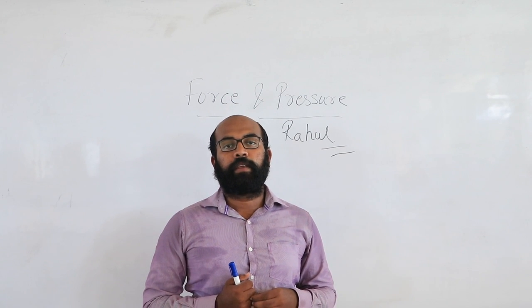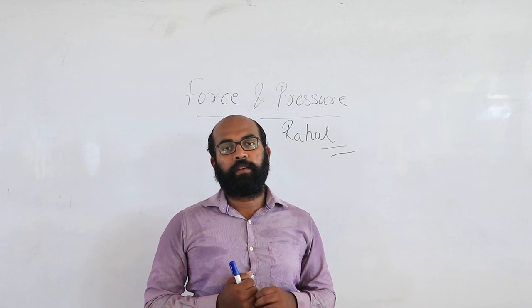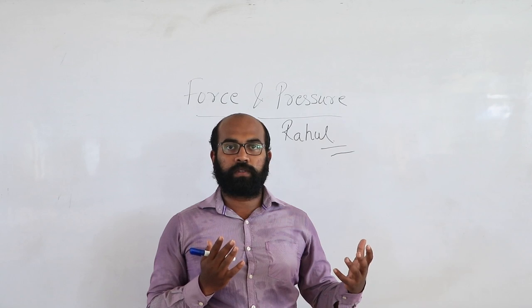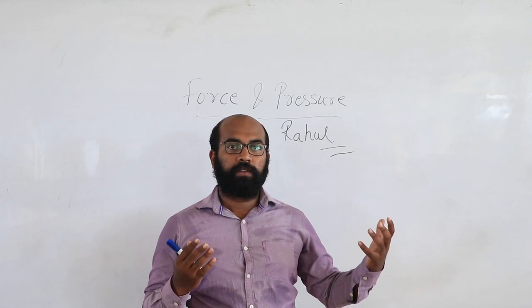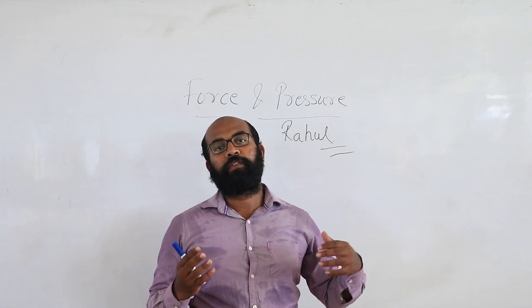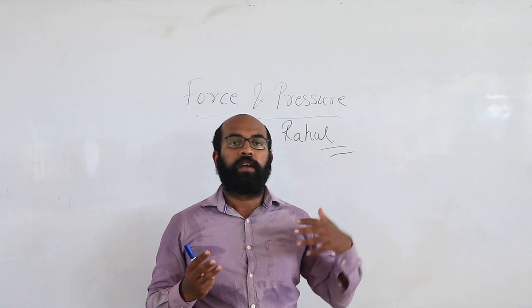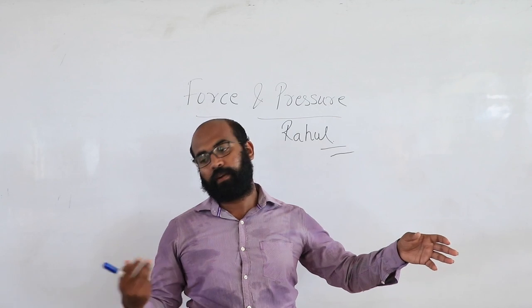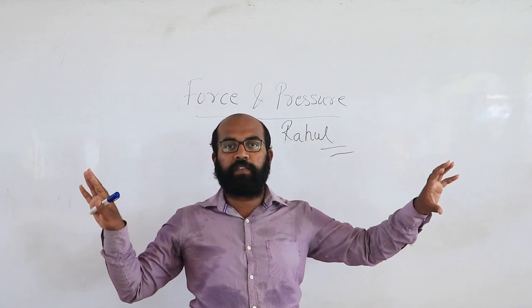Similarly, when you are playing tug of war, there will be two forces on either side. Let's say three of your friends will be on one side and three of you on the other side, so there will be two different teams.